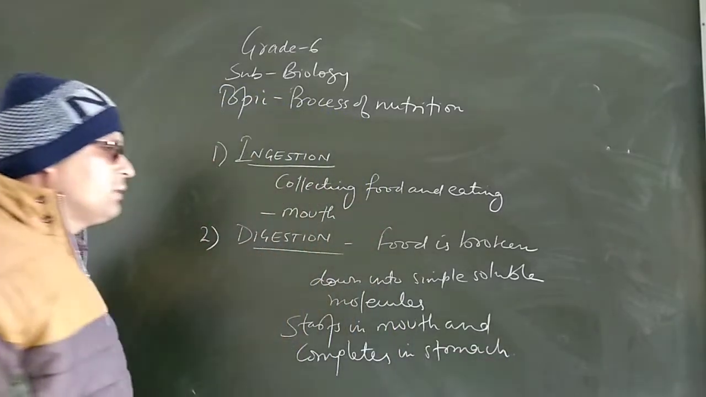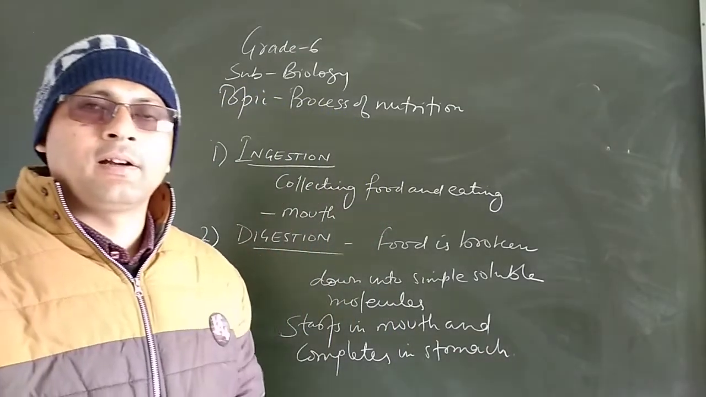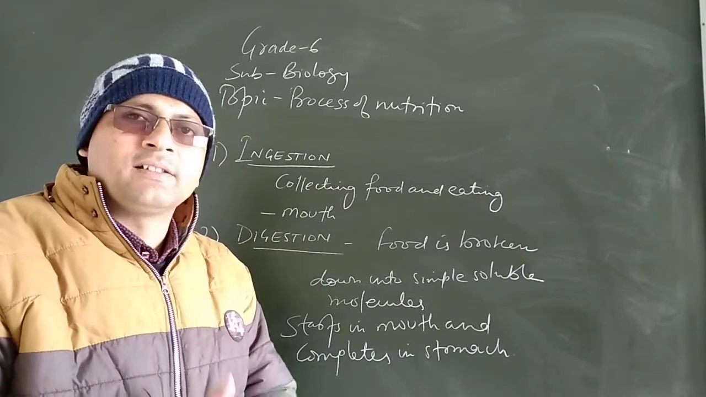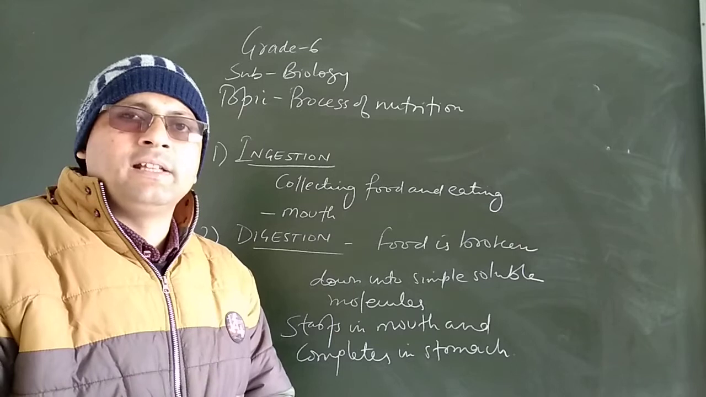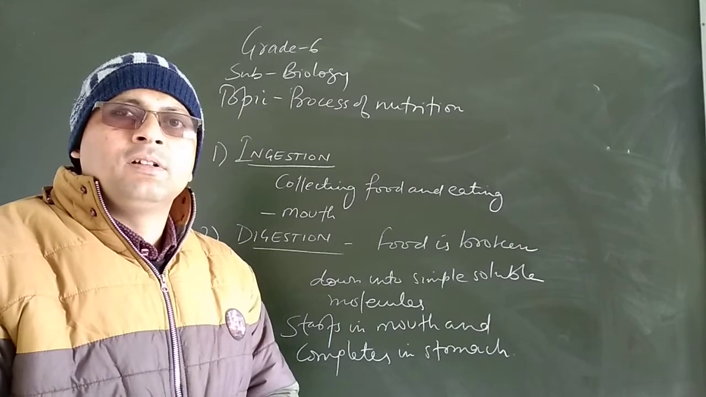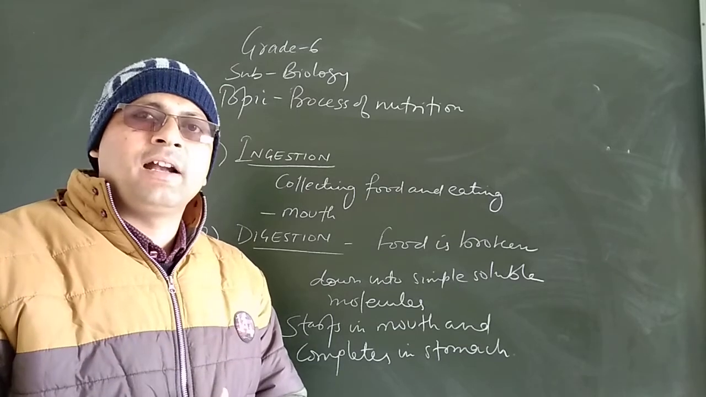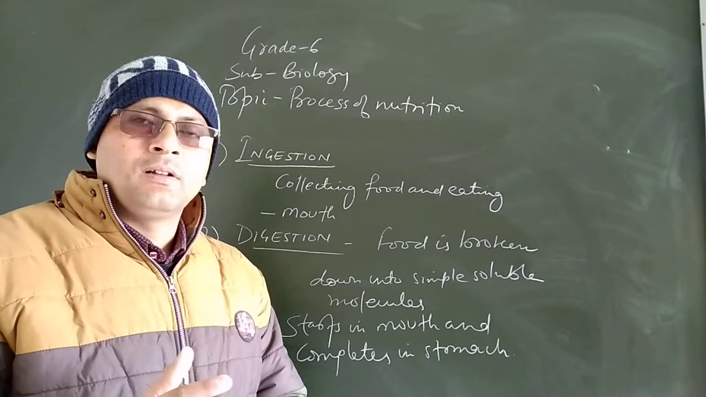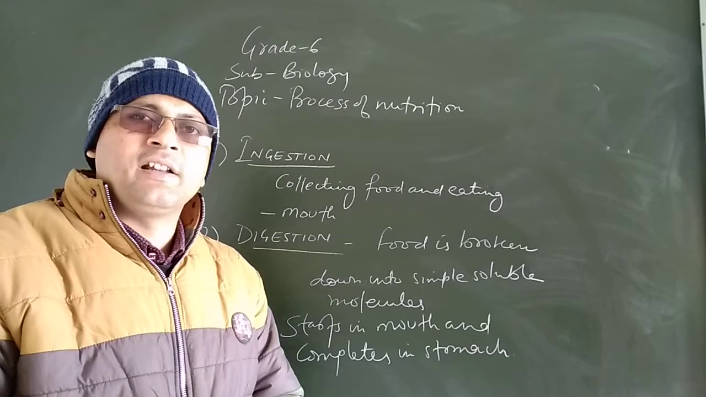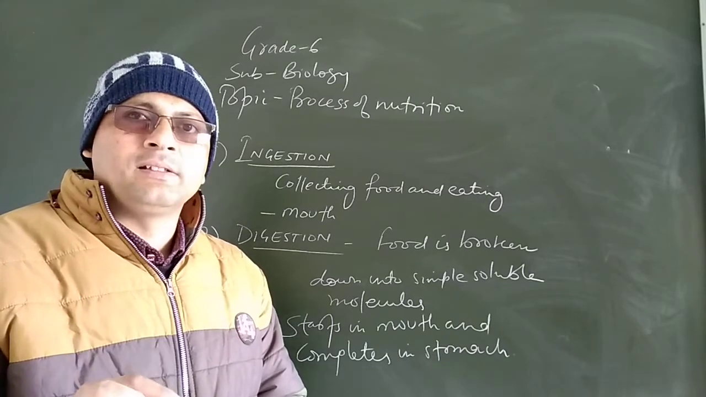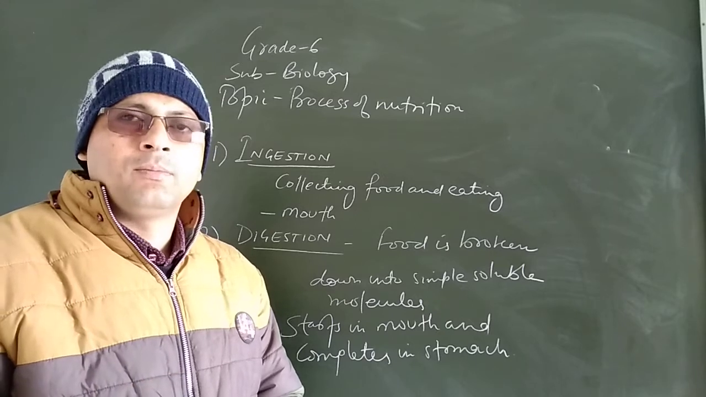In the mouth, the process of digestion starts, because in the mouth, you know that salivary glands are present, and the salivary glands secrete the enzyme salivary amylase, because the role of the salivary gland is to secrete saliva. Saliva is the liquid which is present in the mouth, and this saliva contains salivary amylase, which is an enzyme.